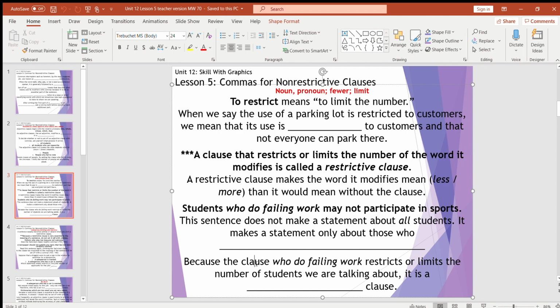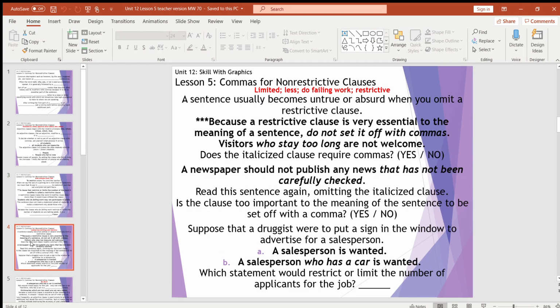Because that clause restricts or limits the number of students we're talking about, it is considered a what kind of clause? Keyword here, a restrictive clause. Still an adjective clause, don't get that wrong. It's just a subcategory of adjective clause. It's a restrictive adjective clause.